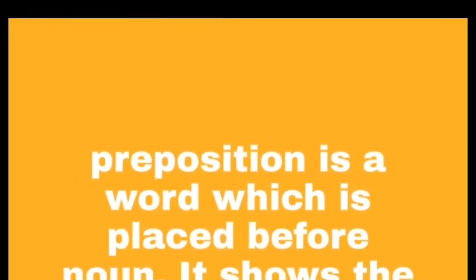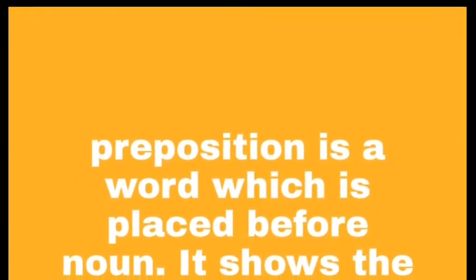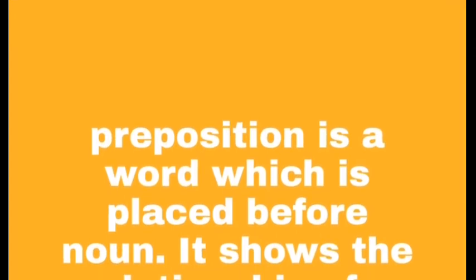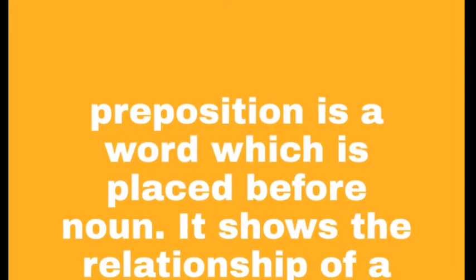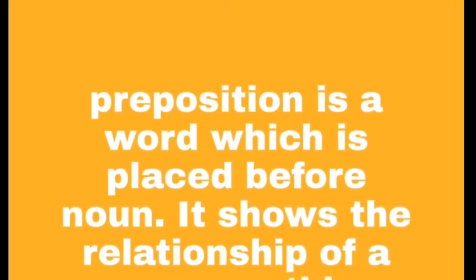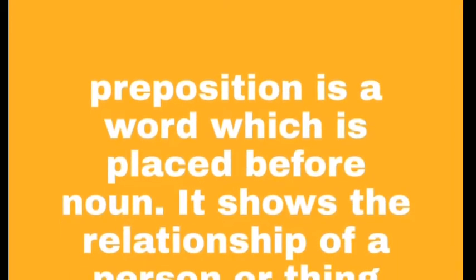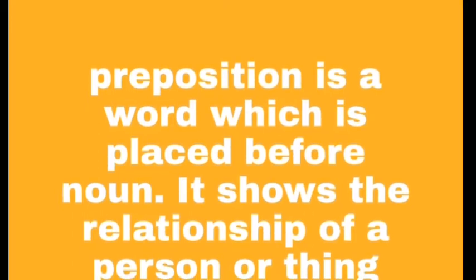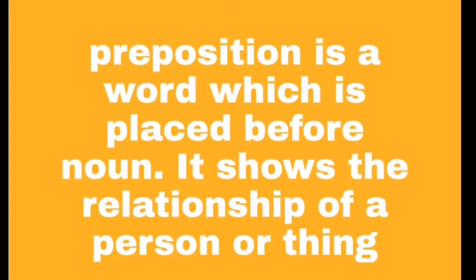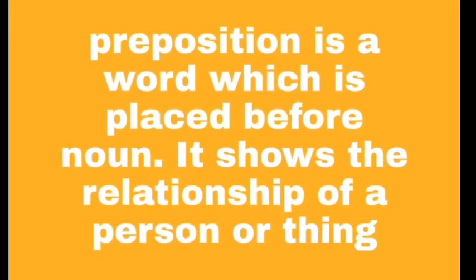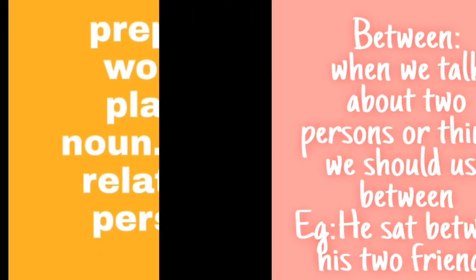A preposition is a word which is placed before a noun. It shows the relationship of a person or thing. Not only does it show the relationship of a noun or pronoun, it also shows place, time and direction. Now let's see some prepositions and their use.